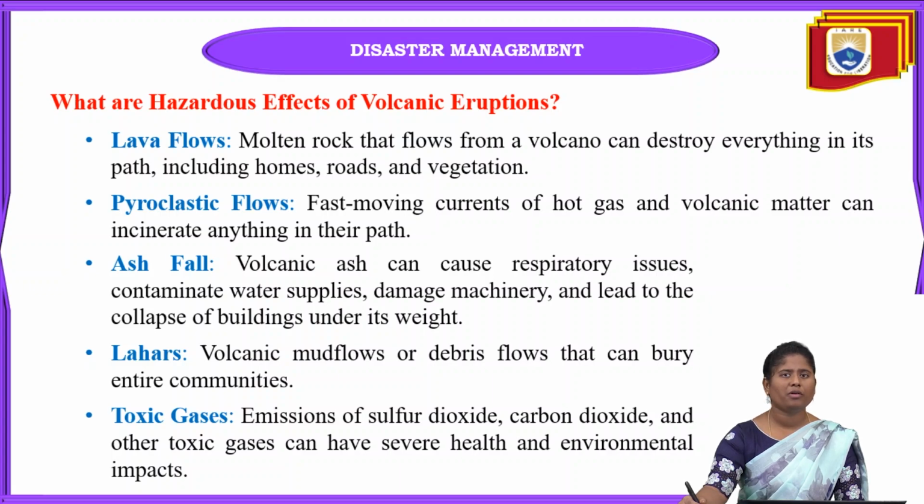From this there will be formation of metamorphic rocks. And here the molten rock that flows from the volcano can easily destroy everything. Why? Because this molten rock is very hot when it flows at the surface, and it will destroy everything that comes in its path. That may include vegetation, houses, roads, everything. This molten rock will just wipe out the overall area that comes along its path.